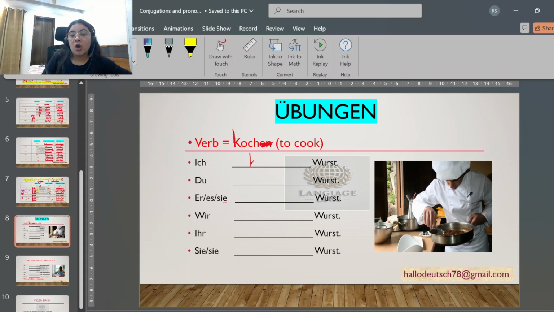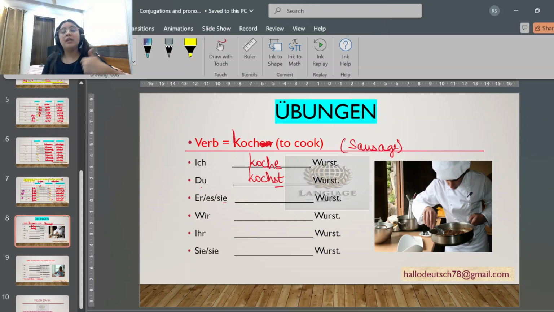So, ich koche Wurst. Wurst means sausage. Very loved delicacy of Germany. The Germans really like Wurst. They really like sausage. Then du kochst. Du kochst Wurst means you cook Wurst. You are cooking sausage and that too in informal way. If I am using du, if I am talking to a person, I am using du with this conjugation.